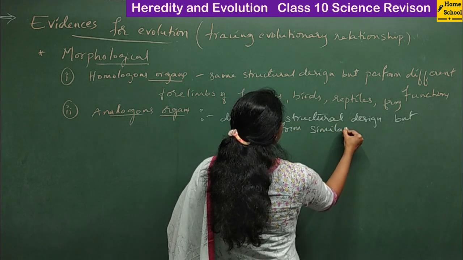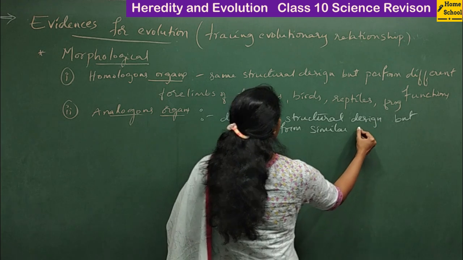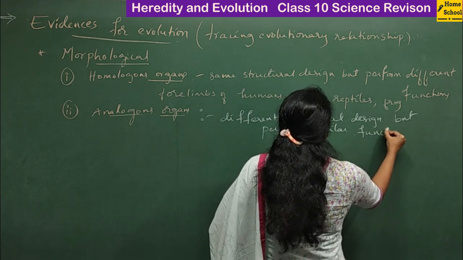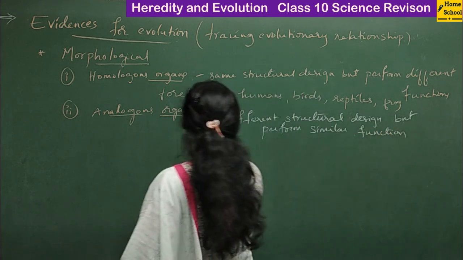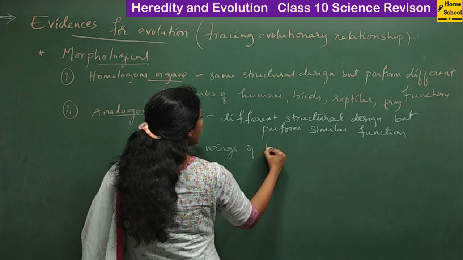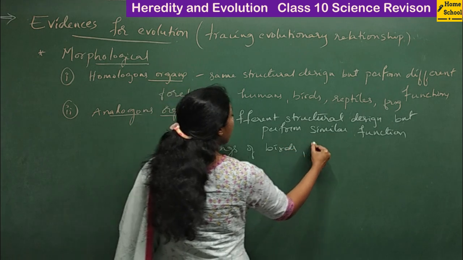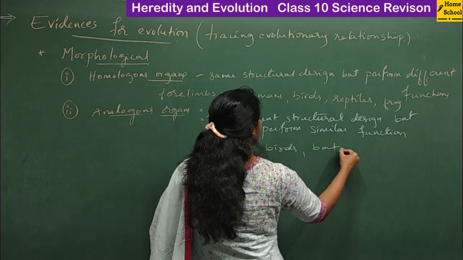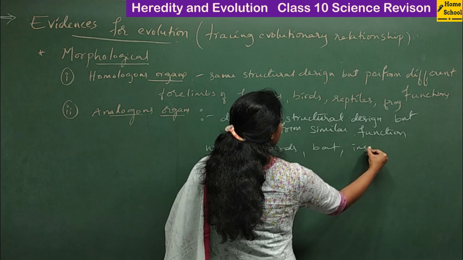Such organs are called analogous organs. For example, wings of birds and insects.